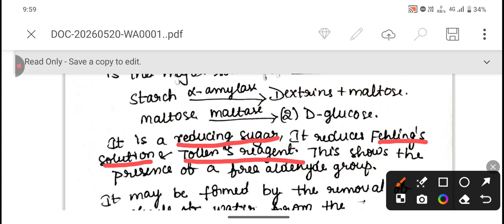Why? Because it consists of functional groups, and upon reactions like Fehling's solution and Tollens' reagent reactions, this shows the presence of a free aldehyde group. So that's why it is known as a reducing sugar. Upon the reaction with reagents like Fehling's and Tollens', it will form other compounds which are characterized by the presence of a free aldehyde group.